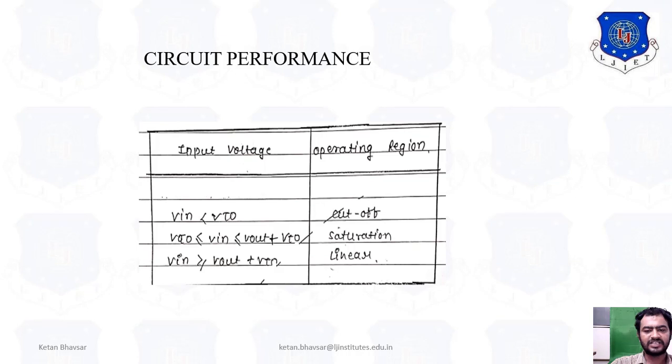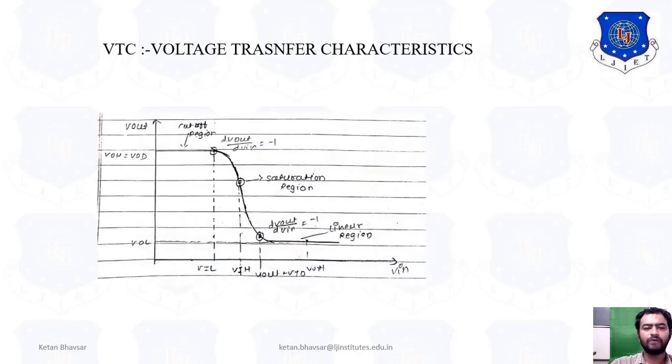Okay, so these are the operating regions. Now VTC, the voltage transfer characteristic, for this particular circuit. As you can see, we have a range from 0 to Vin, with VIL, VIH, Vout plus VTO, VOH and VOL. As you can see, it's a linear slope. The value is varying. If you apply the value 0, then the output is equal to VDD, and it starts varying.